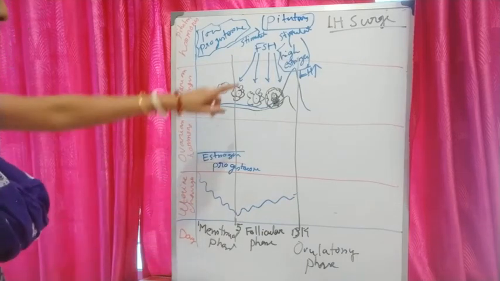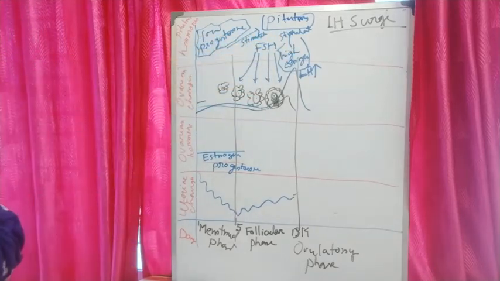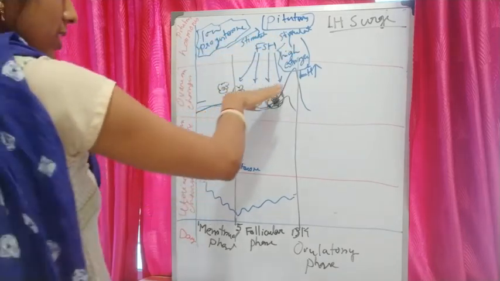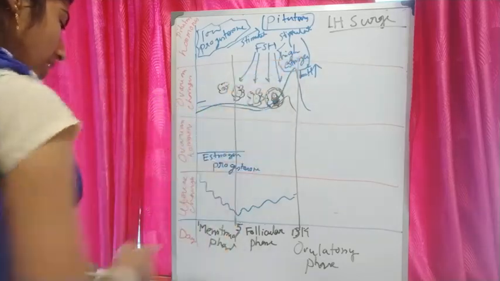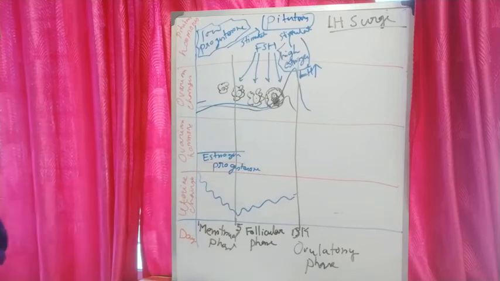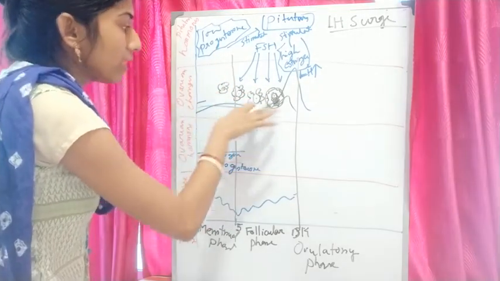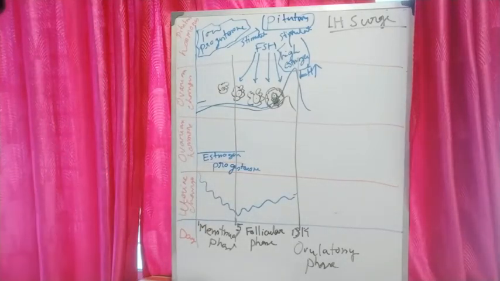The secretion of gonadotropins, that means LH and FSH, increases gradually, and we have seen that they increase gradually during the follicular phase and stimulate the follicular development, and they also help to secrete the hormone estrogen.